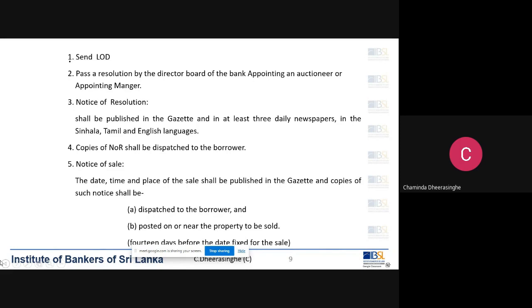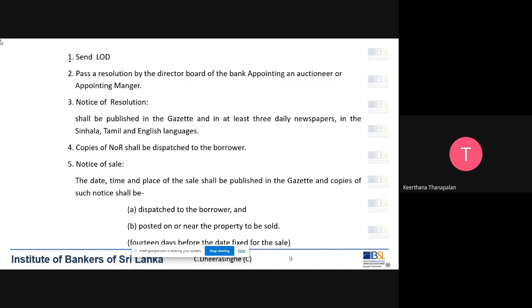Of course, by appointing an auctioneer, you know the auctioneer is there to sell the property. Why a manager? What is the role of a manager? Can someone answer that question? Anyone? Anyone has experienced this? Any banker?